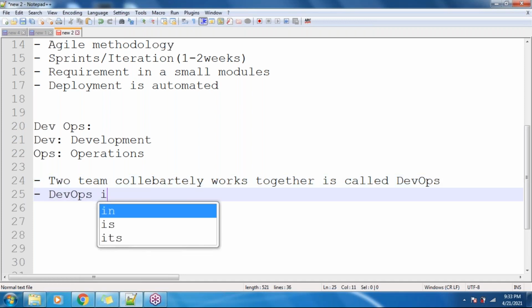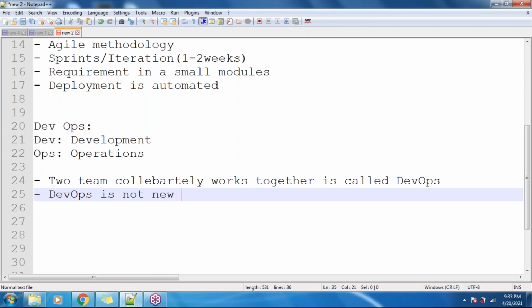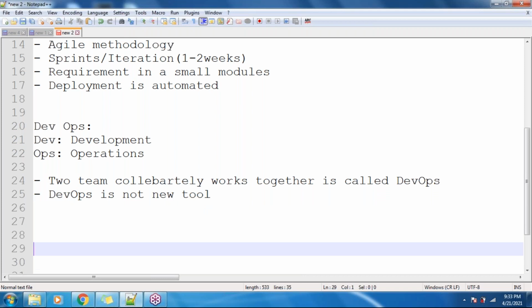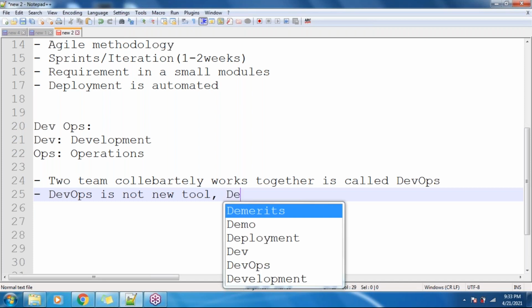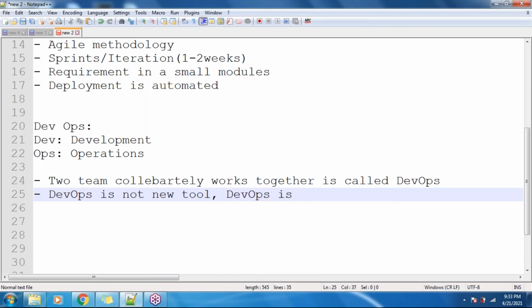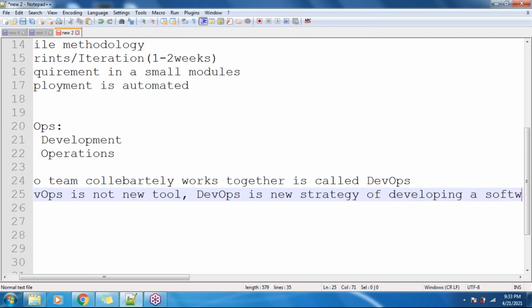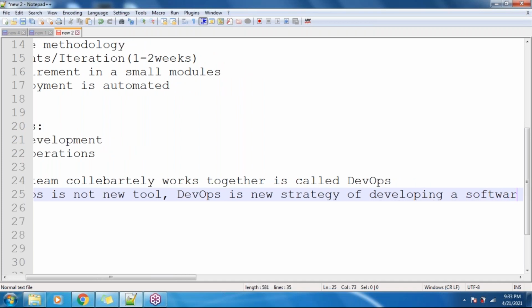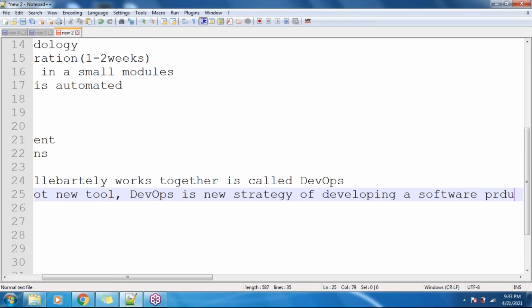So DevOps is not a new tool here. DevOps is a new strategy of developing a software product.